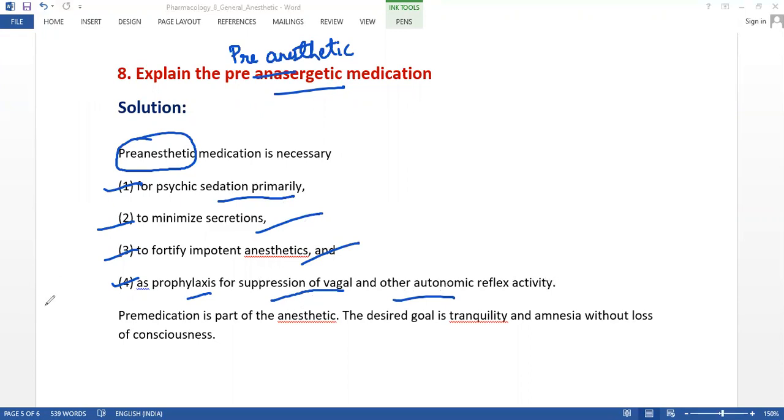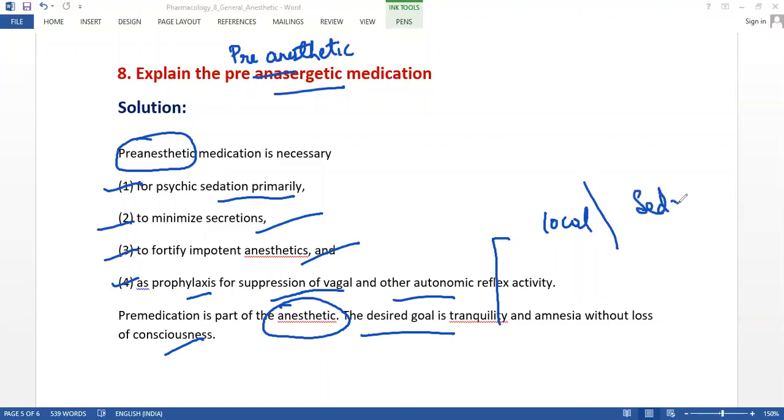And this pre-medication is a part of the anesthetic, with the desired goal of tranquility and amnesia without loss of consciousness. Tranquility comes under the local anesthesia, and also under the sedation, hypnotics.